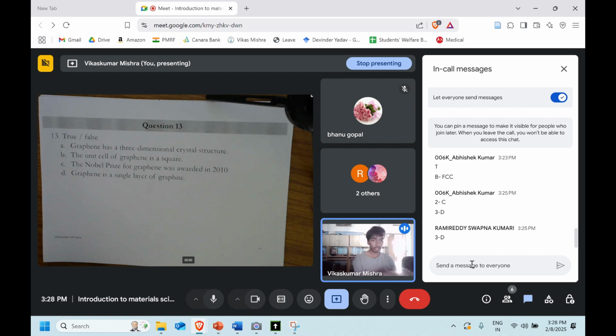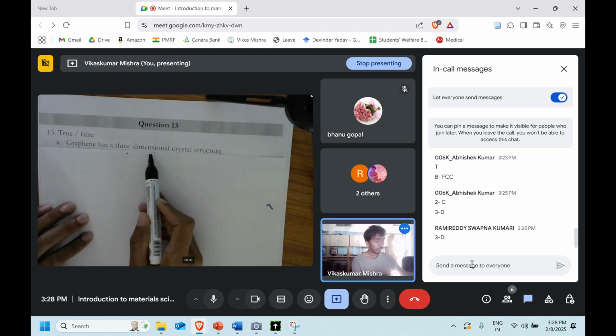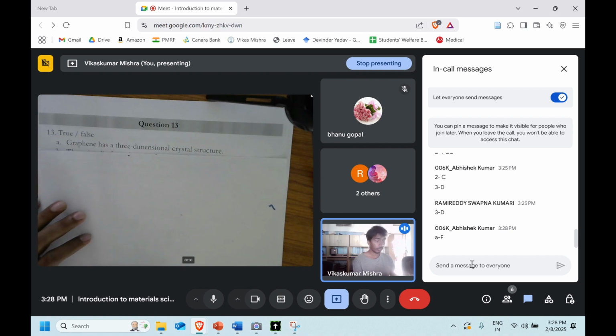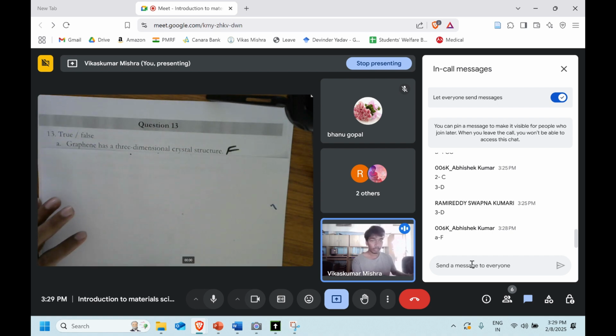Now again, it's a true and false type. The first part: graphene has a three-dimensional crystal structure. Now, what is your comment on this? A is false, right? That's right. Abhishek told that it's false, and we know that graphene is a 2D lattice. It's just along two dimensions. It's not 3D.